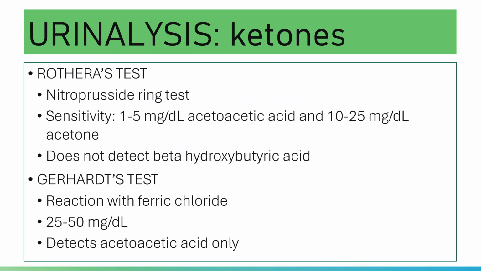This is your nitroprusside ring test, done in a test tube, and the positive result is the production of a violet or purple ring.